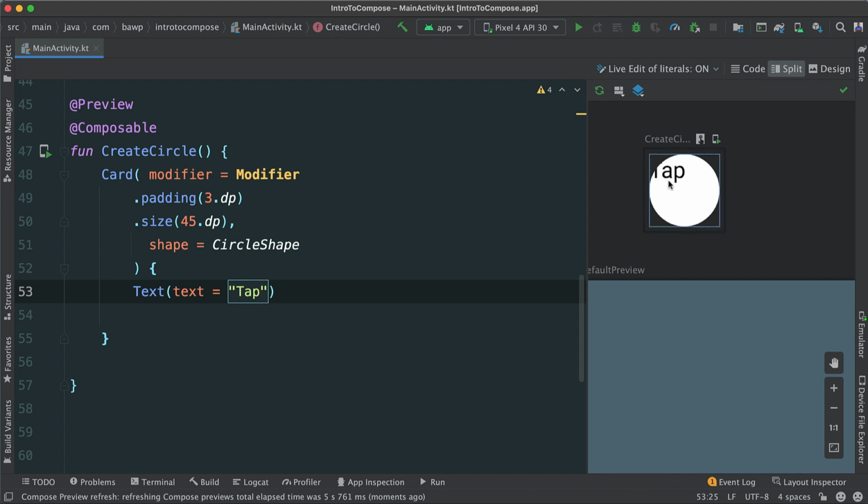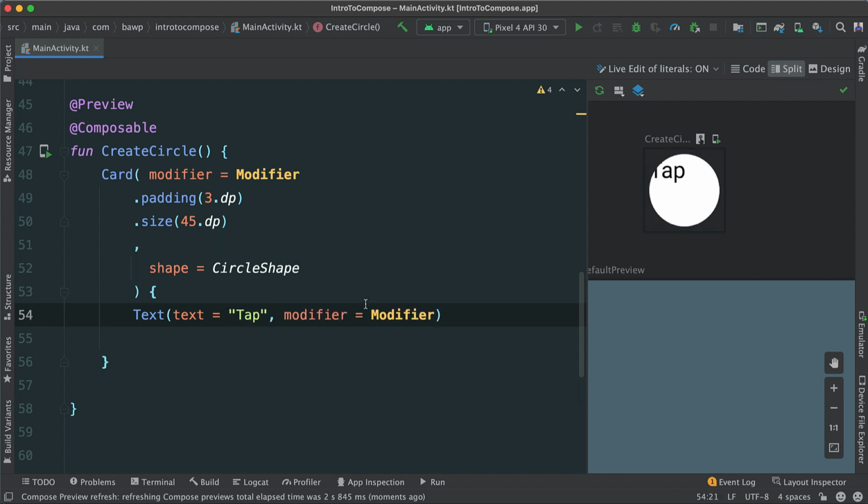But we have a problem here. The tap is not in the middle. We want it to be in the middle of our card. Now, there are different ways to deal with this issue. One of the quicker ways we have here to force the text to be in the middle is to wrap this text into a box, because a box will have a parameter that will allow us to set whatever's inside of this box to be in the middle.